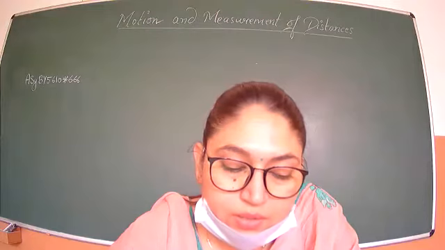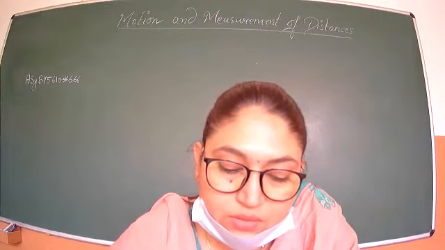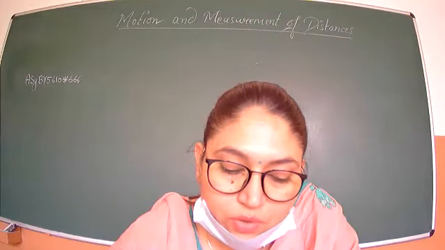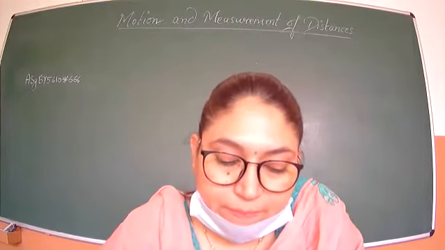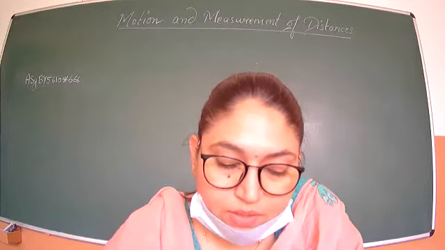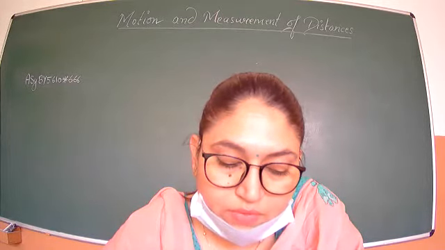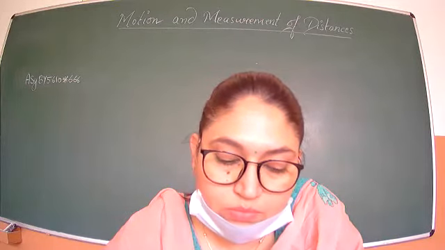Ma'am, my little brother 33. 33 foot length and width 16. 16. Okay. Number 3. Ma'am, my big brother Kartik, 27 1/4 and width of the room 12.